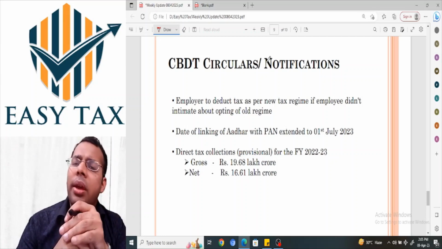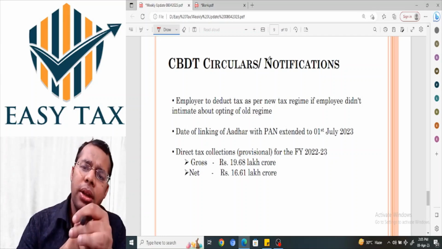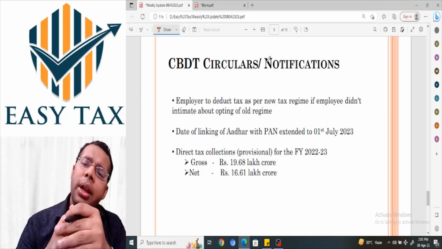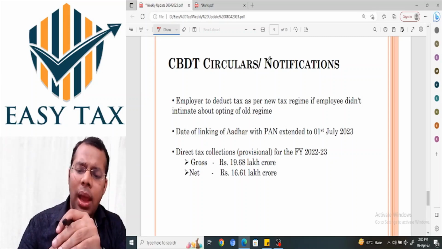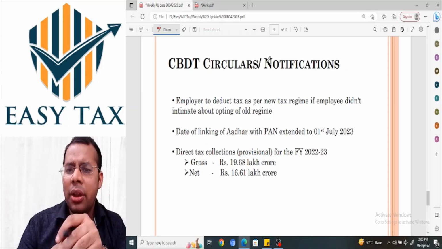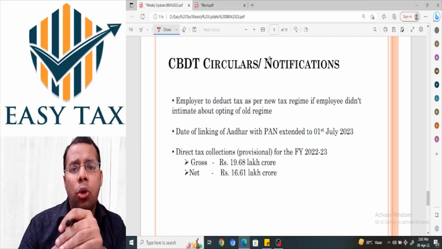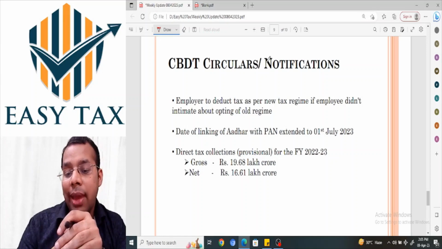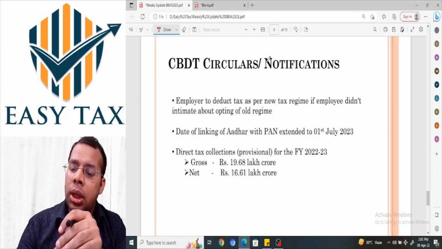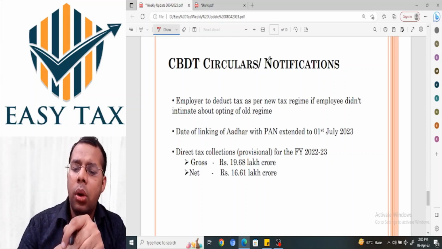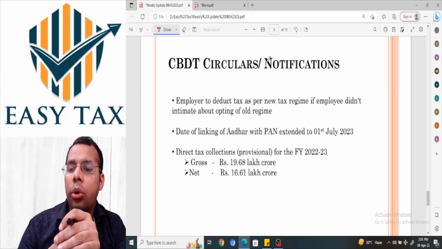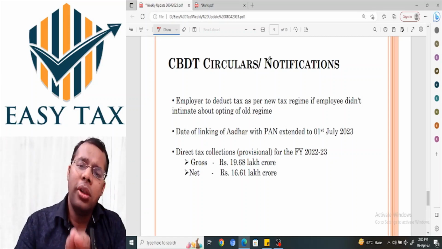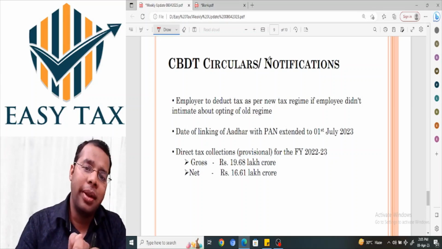Secondly, the linking of PAN and Aadhaar has been deferred till 1st July 2023. And thirdly, they have given the figures of the direct tax collection for the year 22-23. The gross tax collection from income tax is 19.68 lakh crore and the net tax collection is 16.61 lakh crore, and thereby they have given a refund of around 3 lakh crore during the year 22-23. So these were all the recent updates regarding income tax. Thank you.